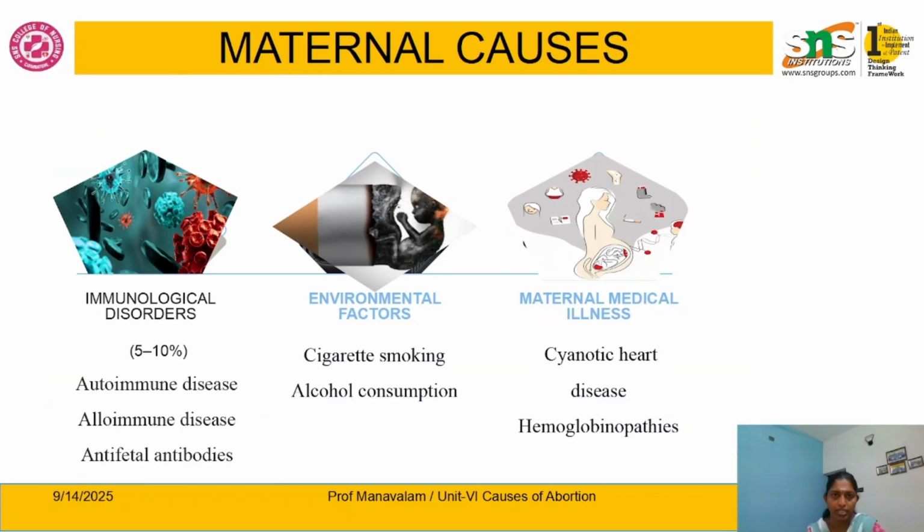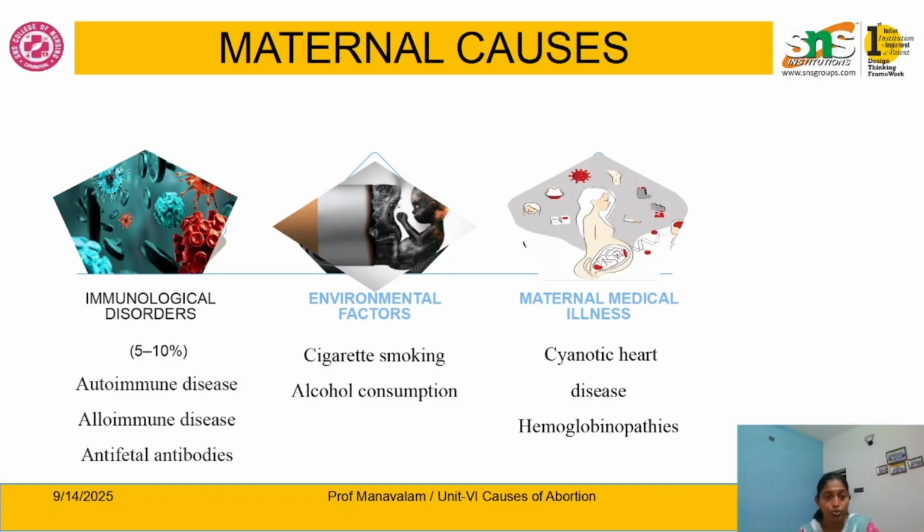Next, move on to the remaining maternal causes. First are the immunological disorders, contributing 5 to 10% of the causes of abortion. The first one is autoimmune disease. Here the mother's own antibodies act against her own tissues and cells, which is called autoimmunity. So if the mother has certain autoimmune disorders, she automatically rejects the fetus as a foreign entity.